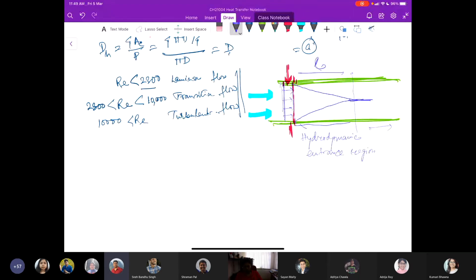The velocity in the fully developed region is parabolic in case of laminar flow, and a bit flatter in case of turbulent flow because of the presence of eddies in the radial direction.